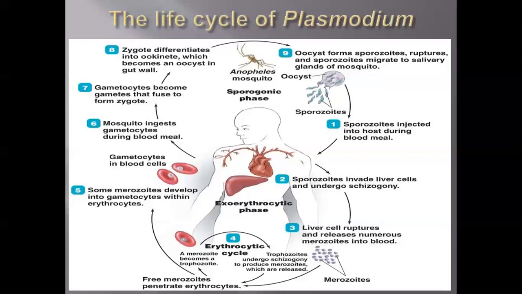From the oocyst, sporozoites form, rupture, and migrate to the salivary glands of the mosquito. That is how the oocysts and sporozoites form. Then once again the mosquito spreads the infection easily. So these are the three cycles of infection and how it spreads. This is the life cycle of Plasmodium, particularly malaria.